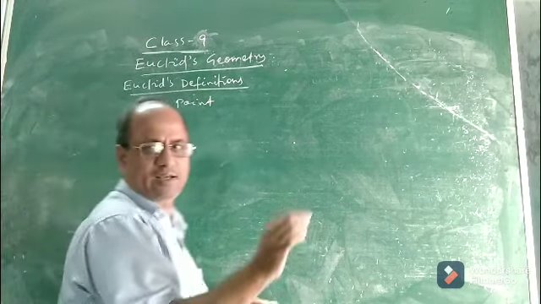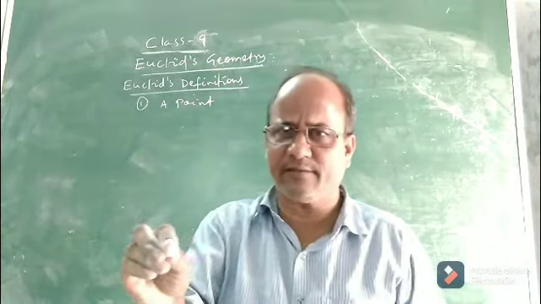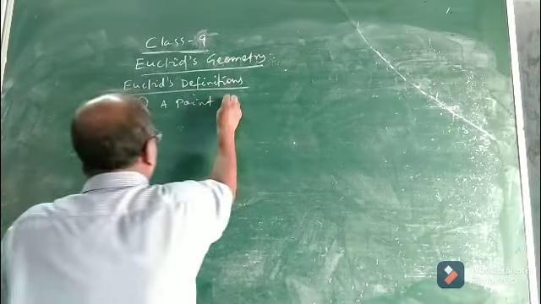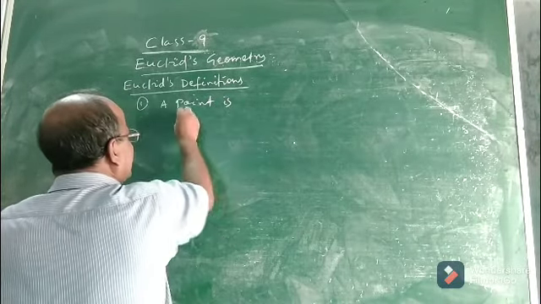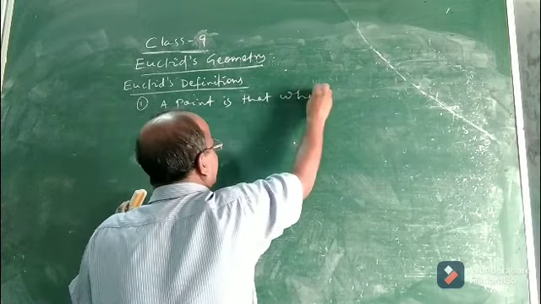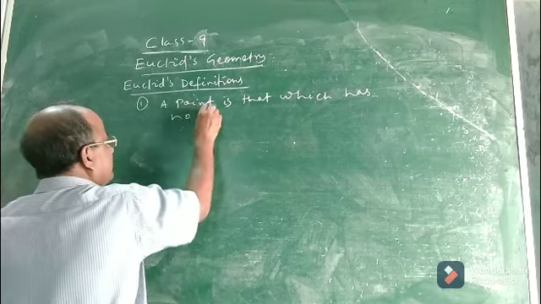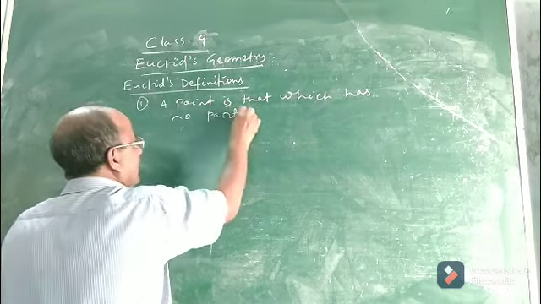It is a bit theoretical, children. This chapter is a bit theoretical. Towards the end it will become a little bit mathematical. So you see what Euclid said in his definitions. He said a point is that which has no part. What does it mean?